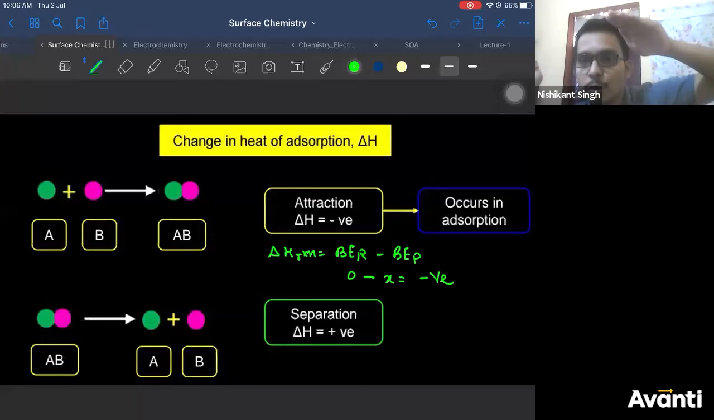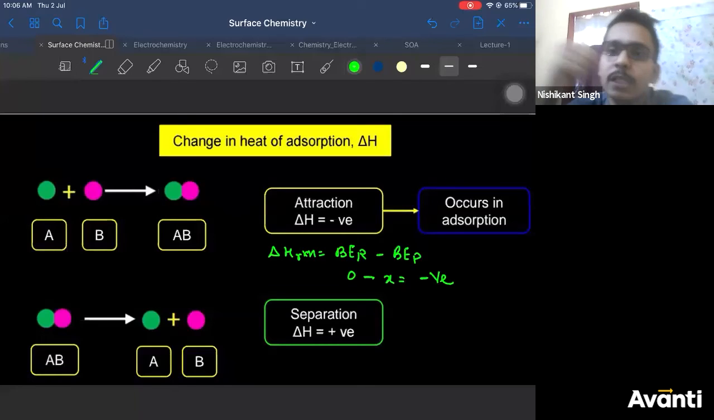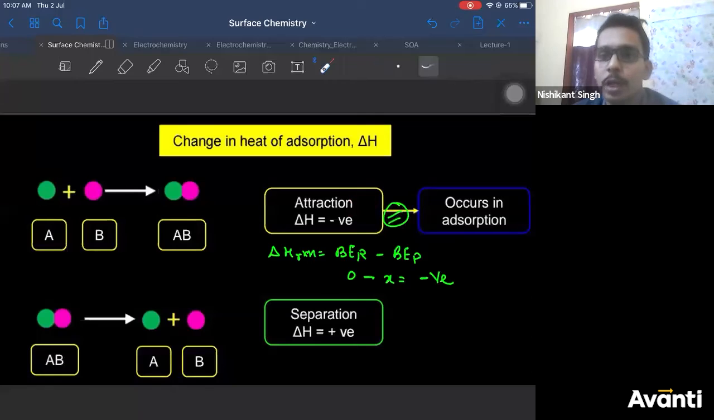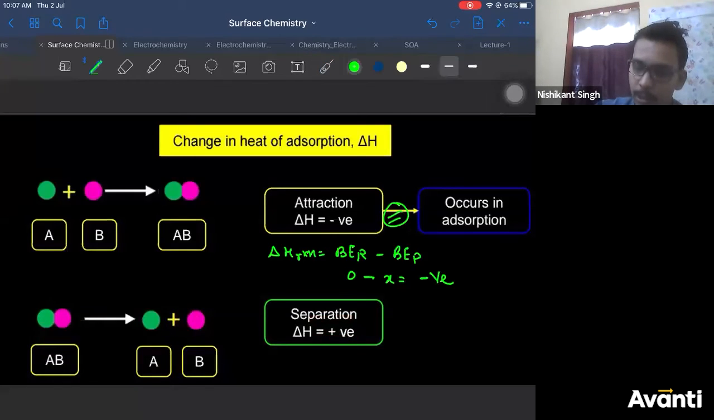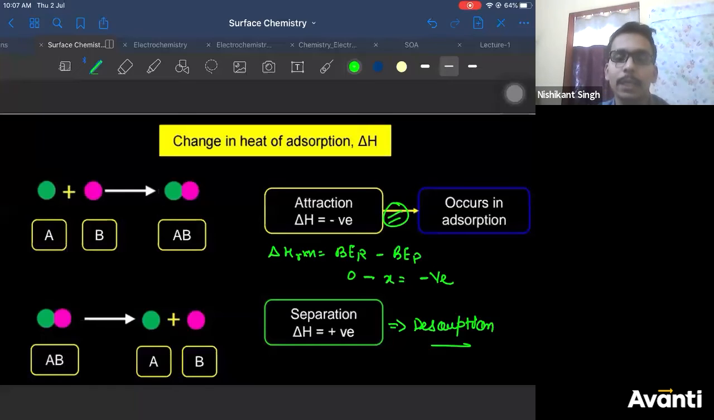When it comes from 10 joule to 2 joule, how much energy will it lose? It will lose 8 joule of energy. That means the process is exothermic. Delta H for adsorption is negative, so adsorption is an exothermic process, whereas desorption, when you remove them, is an endothermic process. Adsorption is exothermic. Desorption is endothermic. Right? Is that clear, everyone?